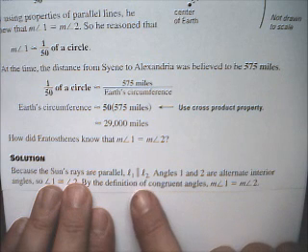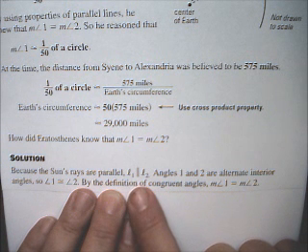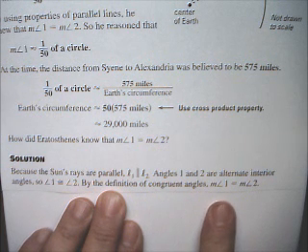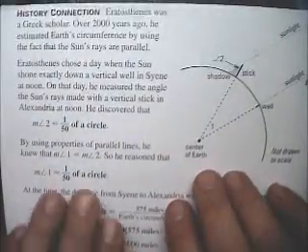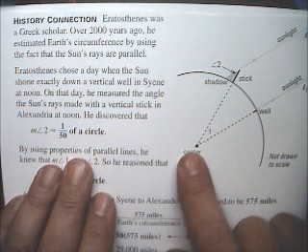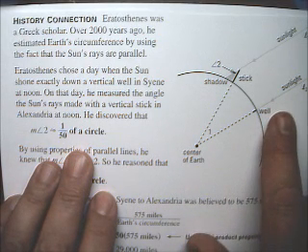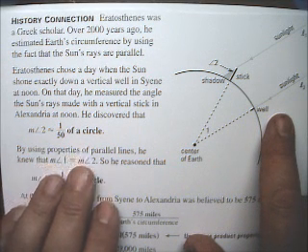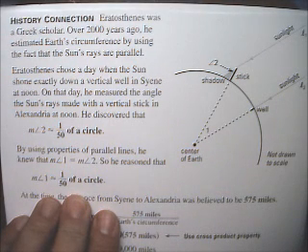he assumed that the sunlight rays were parallel, and that's how he knew that the measure of angle 1 is equal to the measure of angle 2. And Eratosthenes, he's noted as the father of geometry. He's the one that started all of this, the proofs and the systematic logic that we're studying in geometry.